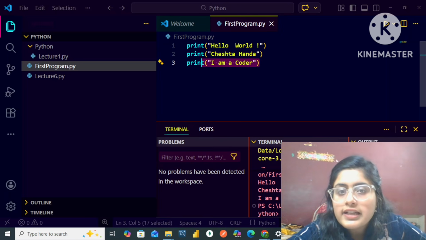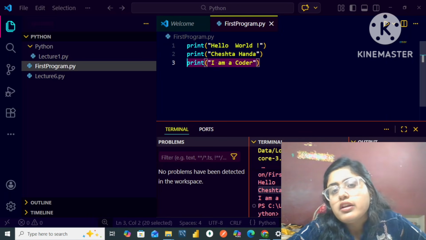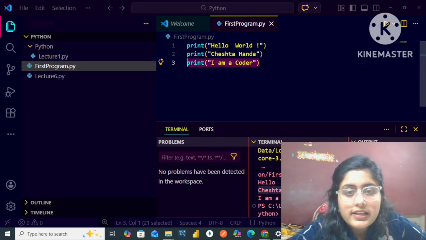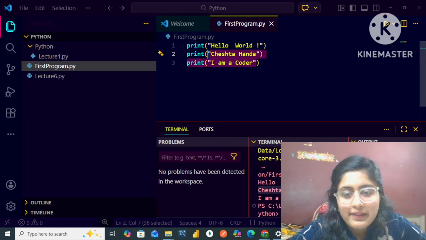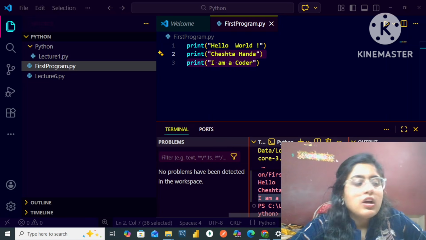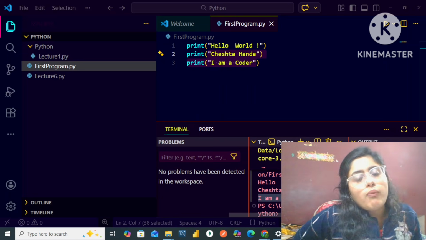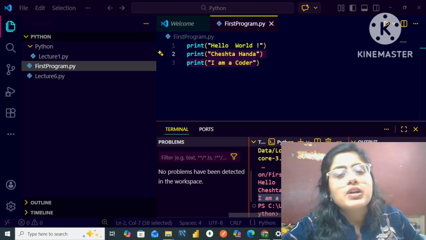In the second line, you can say the Cheshta Handa word is printed. Then it will read the third line. In the third line, the line "I am a coder" is read, and that is printed. So that is why it is written over here, I am a coder. Now I hope, my dear friends, this was pretty much clear to all of you.